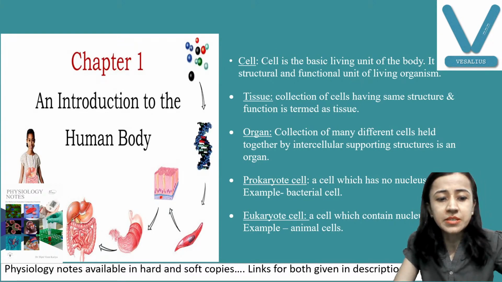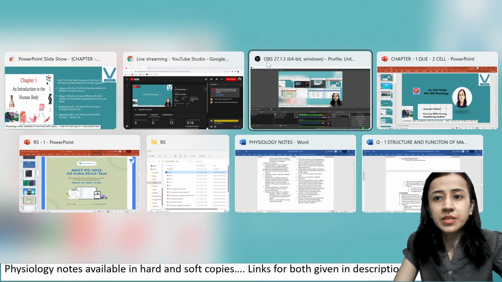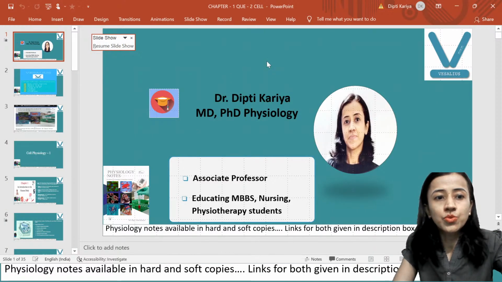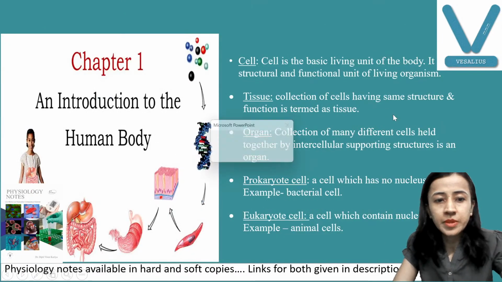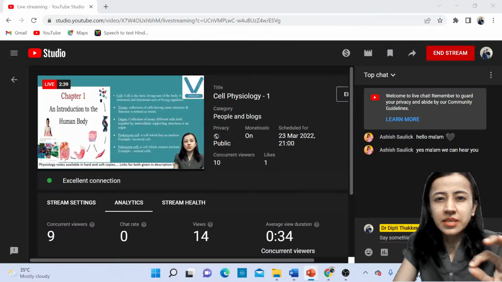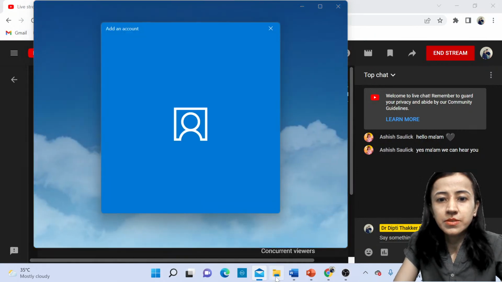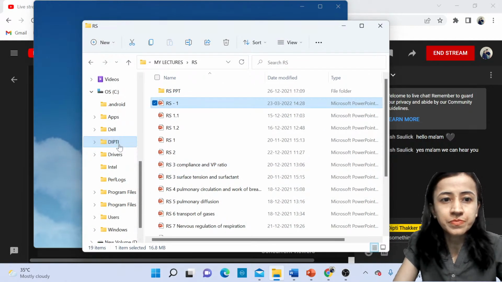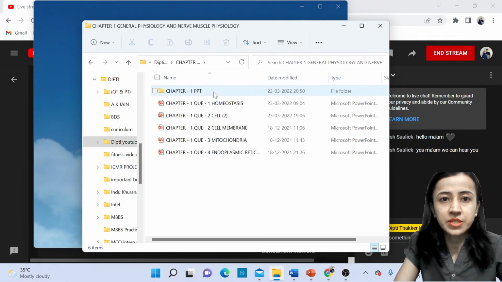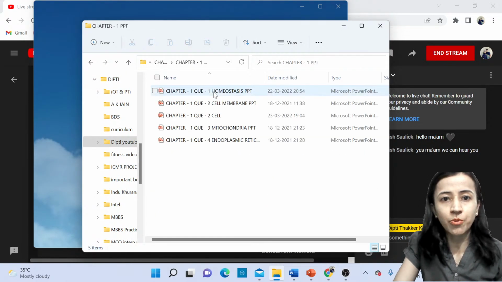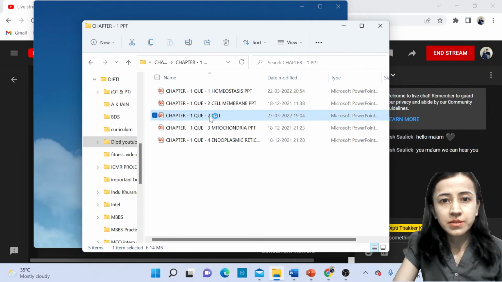Let me just change this. Some of the diagrams are missing in this one. Just give me 1 minute and I will finish this. Sorry for this interruption, because in this PowerPoint I have all the diagrams.